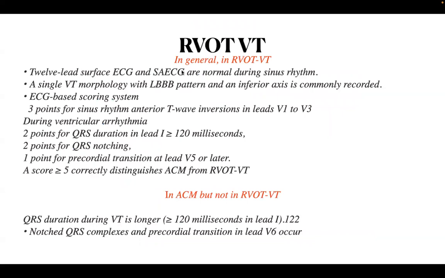So RVOT-VT. In general, in RVOT-VT, the 12-lead surface ECG does not have baseline depolarization and repolarization changes, and also the signal average ECG can be normal. And single VT morphology is usually seen rather than multiple VT morphologies because of single exit. Usually it will be LBBB pattern with inferior axis, not a superior axis. And also there can be ECG based scoring system. If a patient has sinus rhythm, anterior T wave inversions in lead V1 to V3, that is a major criteria, task force criteria. And this is during sinus.